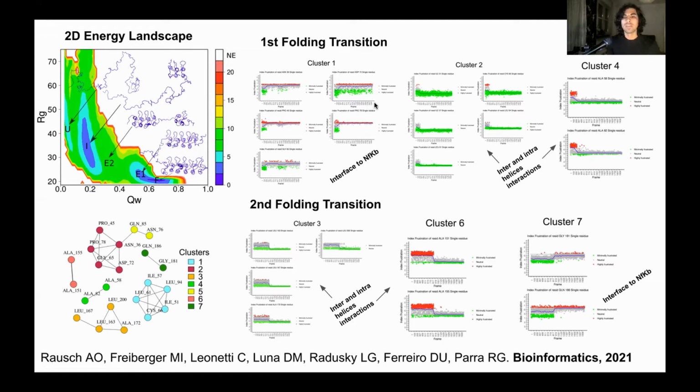Something similar happens to these clusters here, with the difference that these clusters change their behavior at a later moment in time, which corresponds to the moment when the protein overcomes this barrier here, then starts to populate the expanded state and finally becomes fully folded. So this is a very nice example of how we can use frustration to try to give further insights about the different folding mechanisms in proteins.